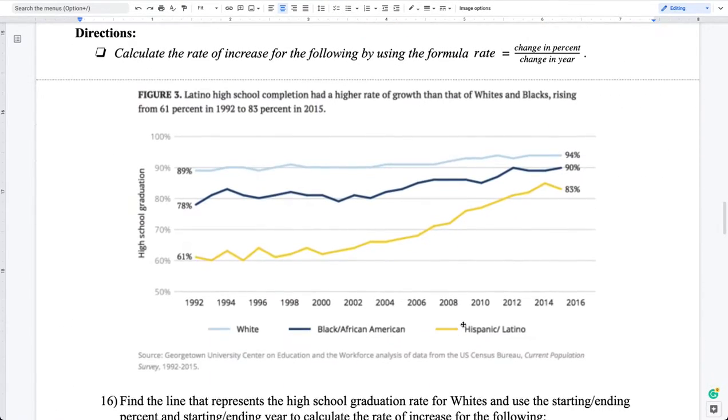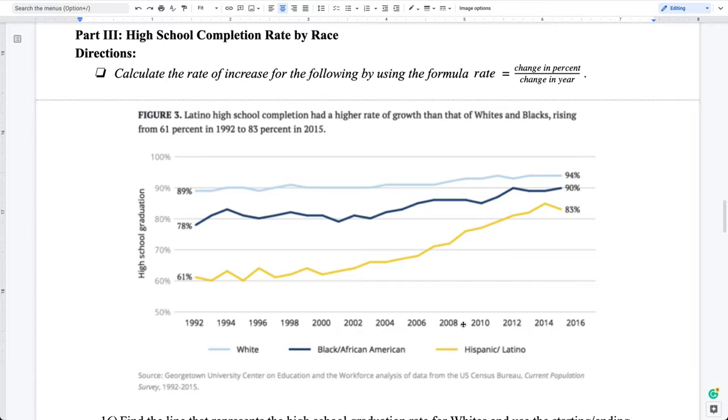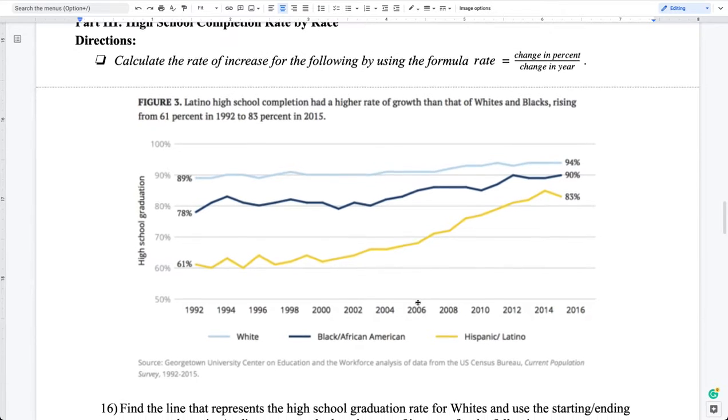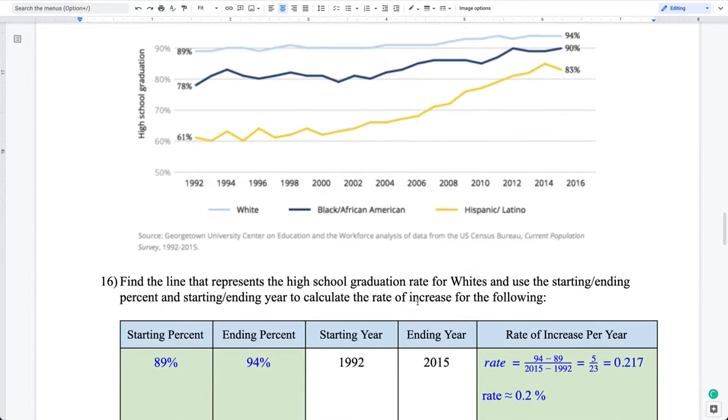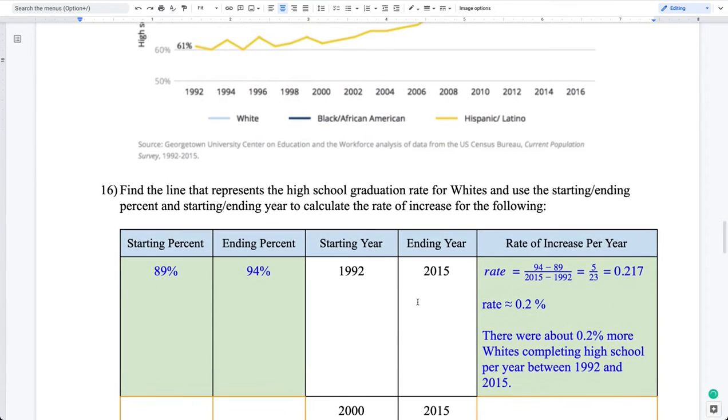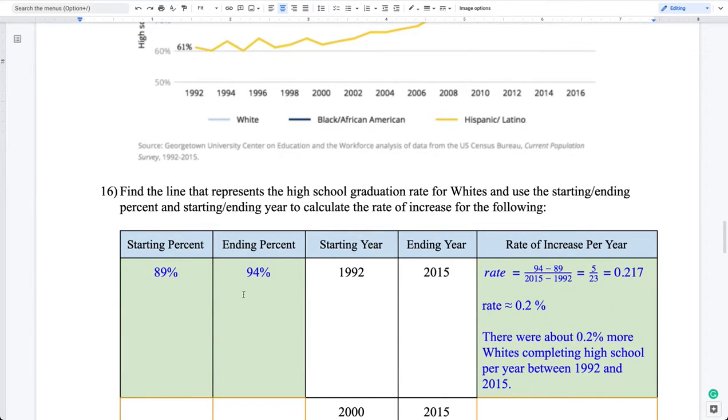For part 3, you're asked to calculate some rates here. So now to gather these values that I show you here for the rates. In the first question, I've already identified the starting percentage of individuals who graduated from high school for the first race group, so white, and then I've identified the ending percentage, which is 94%.